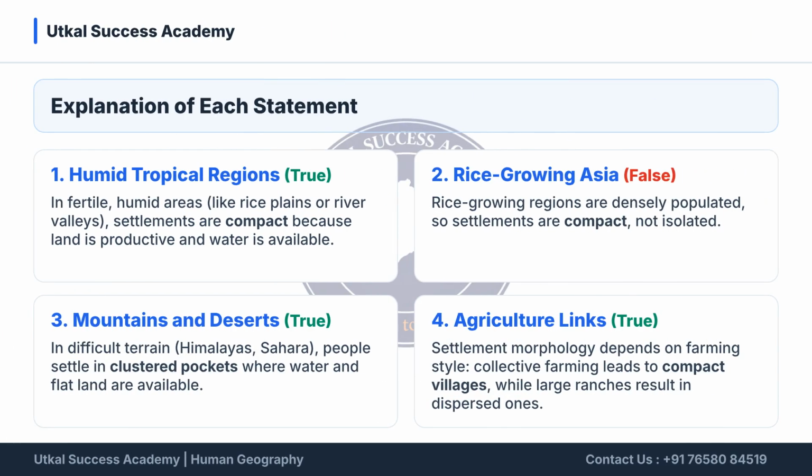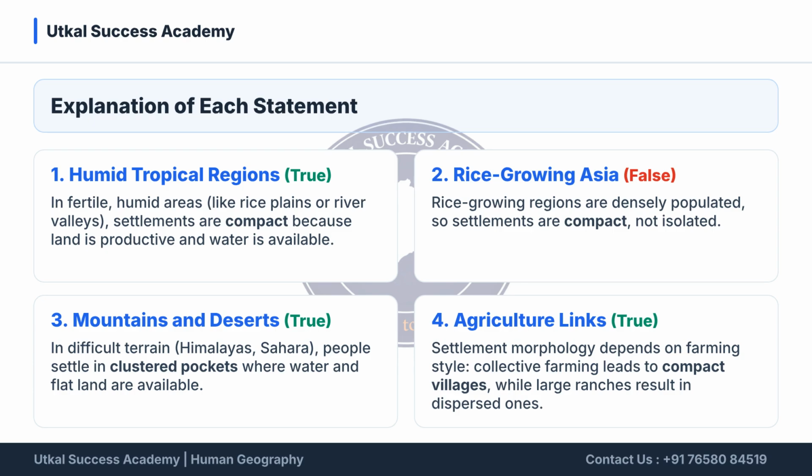Statement 2, claiming that houses are isolated in rice-growing Asia, is false. Due to dense populations and productive land, rice-growing regions feature compact, not isolated settlements. Humid tropical regions have compact settlements due to productive land. Mountains and deserts lead to clustered pockets near available resources.